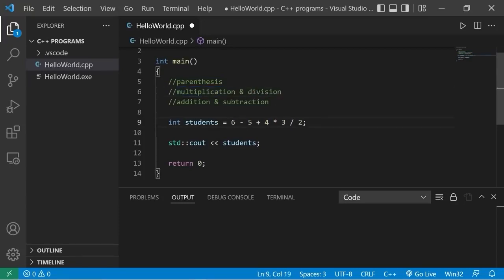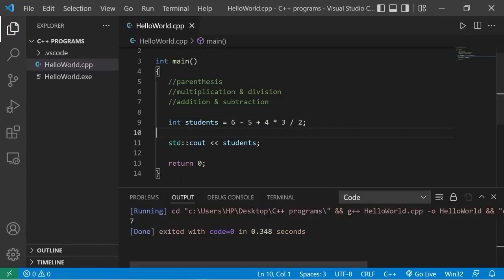So let's go through this. So we have some multiplication here. We would resolve 4 times 3 first. That is 12. Then we have some division. 12 divided by 2 is 6. Then any addition and subtraction. 6 minus 5 is 1. 1 plus 6 is 7. Then let's check to see if that's right. So students should be 7. Yep, students is 7.